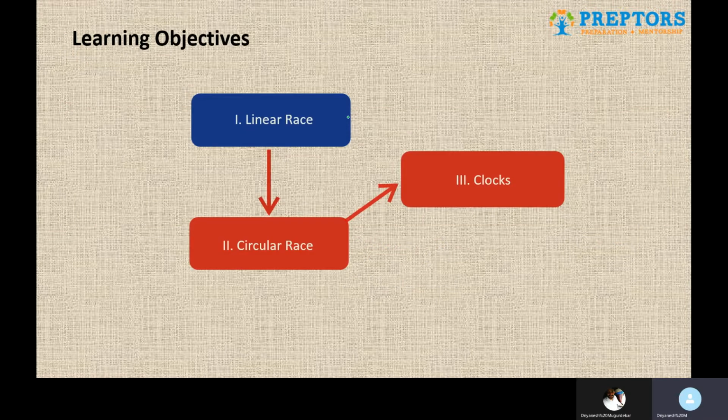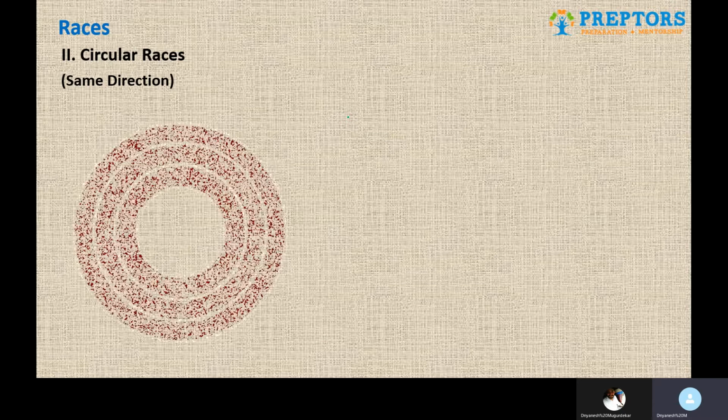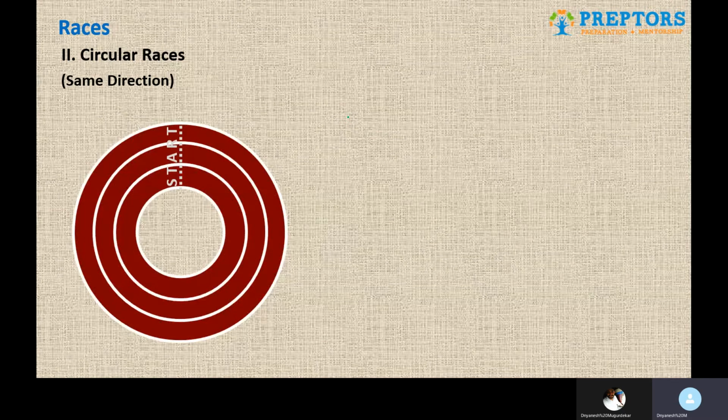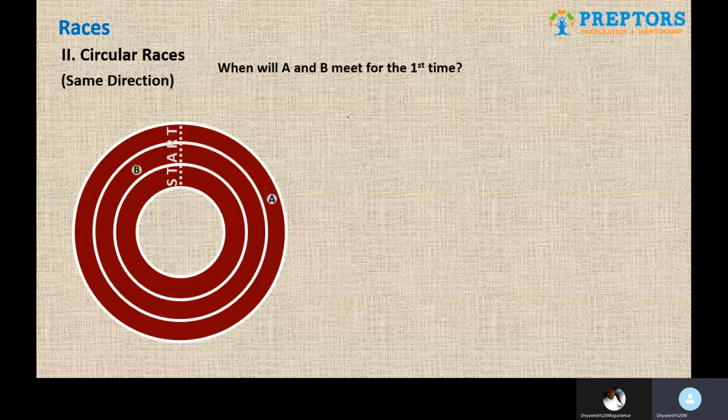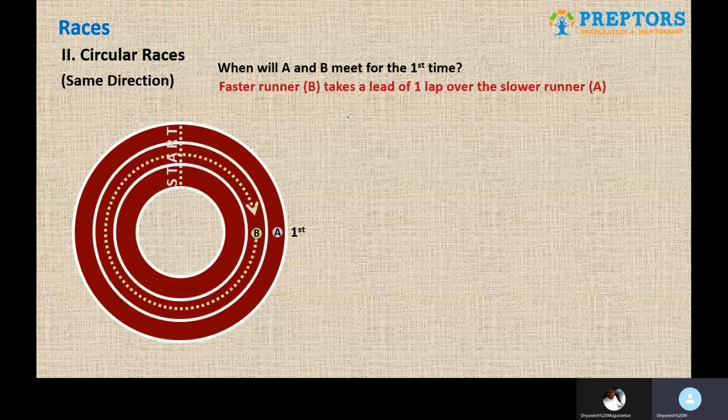The second part is circular races. As usual, there can be two scenarios: people are running in the same direction, or people are running in the opposite direction. We are exploring the first type, when people are running in the same direction. Now observe very carefully: when do they meet for the first time? The race has started. When do they meet for the first time? And it will be very interesting for you to know that this is where they meet for the first time.